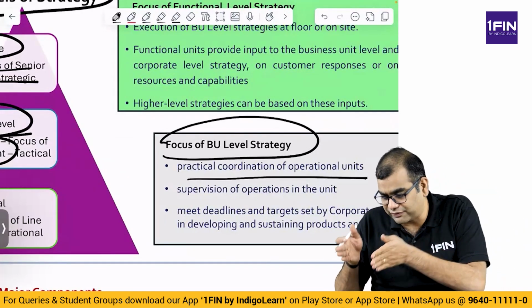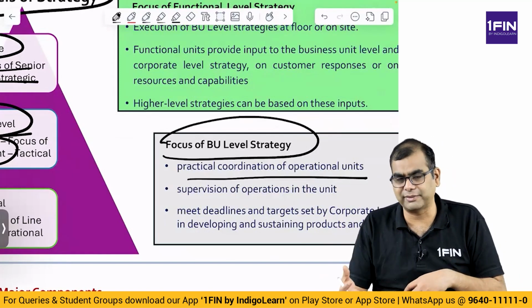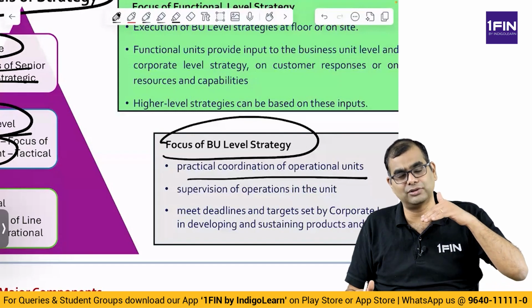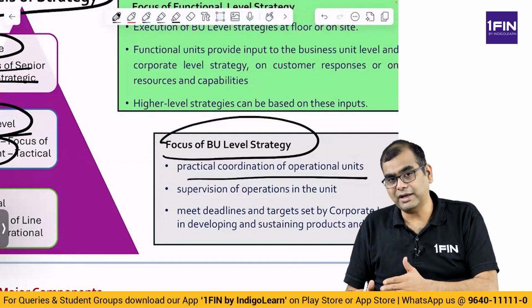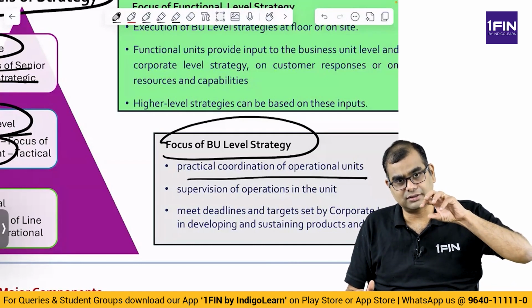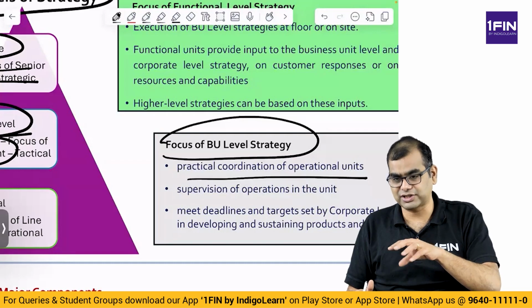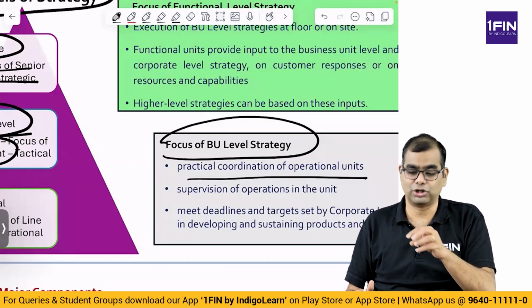You are trying to ensure that the functional units, like your plants or your sales team or your marketing team, think of the role of a CFO and a CEO. They also are engaged with the board. CEO is part of the board, CFO may or may not be. But they are the ones who carry forward the strategic vision of the board, along with the rest of the SBU heads, to the functional units.